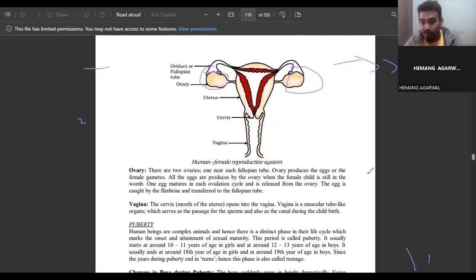That is called the menstrual cycle. Because of that, every 14 days there is a cycle, called the menstrual cycle.